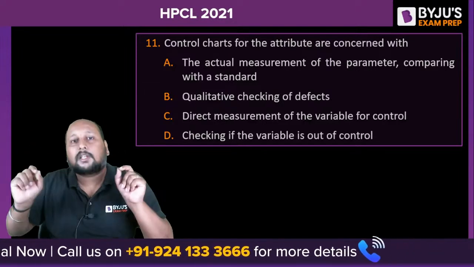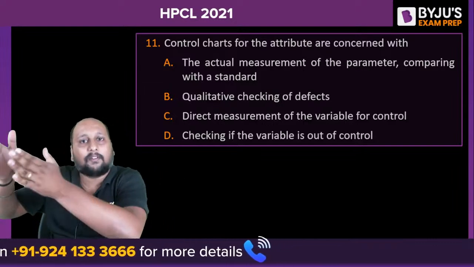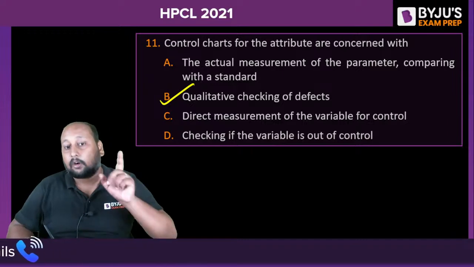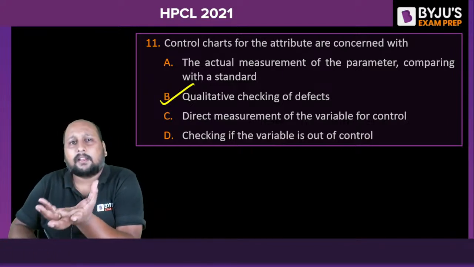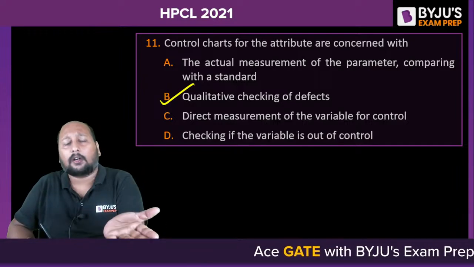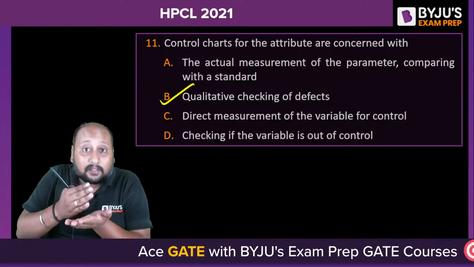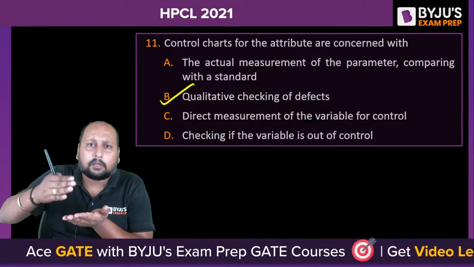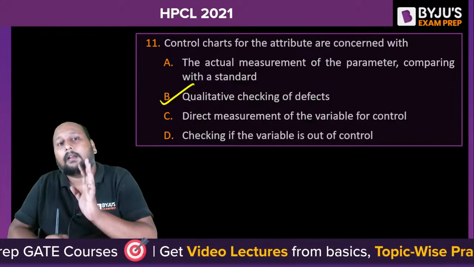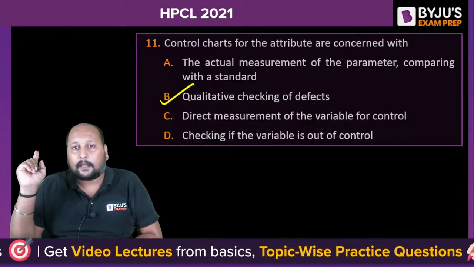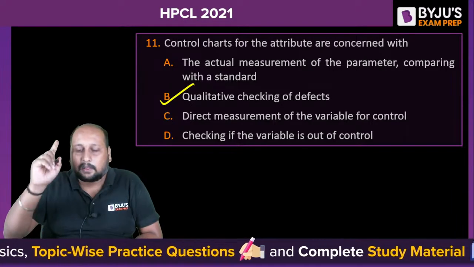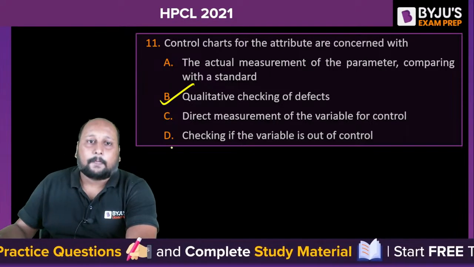So the attribute control chart basically deals with whether the product has a failure or not, defect, yes or no. So that is your qualitative checking on defects, not quantitative. It tells only whether the defect is present or not. If I say quantitative, it would be, if a defect is present, how much defect is present: 2 mm variation, 1 mm variation. That is what we talk about in the variable control chart. Okay, clear? There are two types of control chart. I hope you know about this. We are studying this in SQC, right? Option B is the correct answer. Very good.